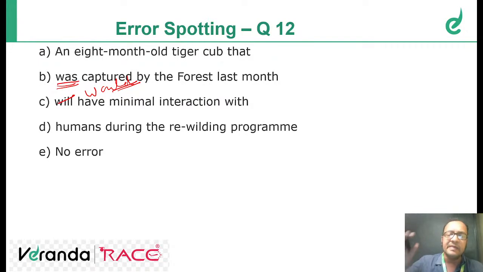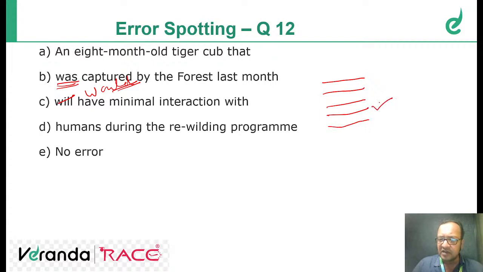So the difference between minimal and minimum is, see, I'll tell you the difference. Minimum interaction means it is fixed to a certain extent, and minimal means, see, I'll tell you the difference in minimum and minimal. Okay. Suppose these are some strata. Strata means levels. And I say you have to reach this particular level at least. This is the cutoff. So this is the minimum requirement.